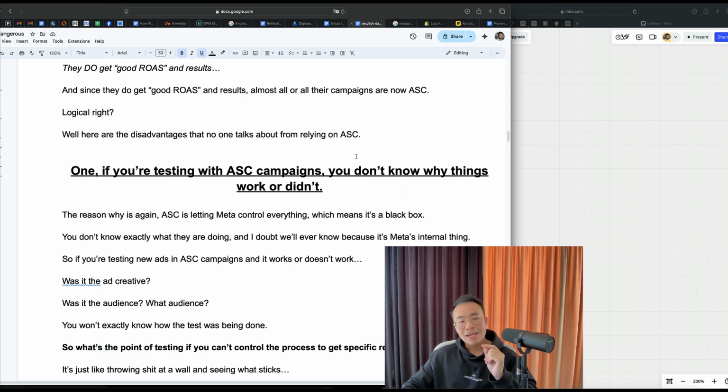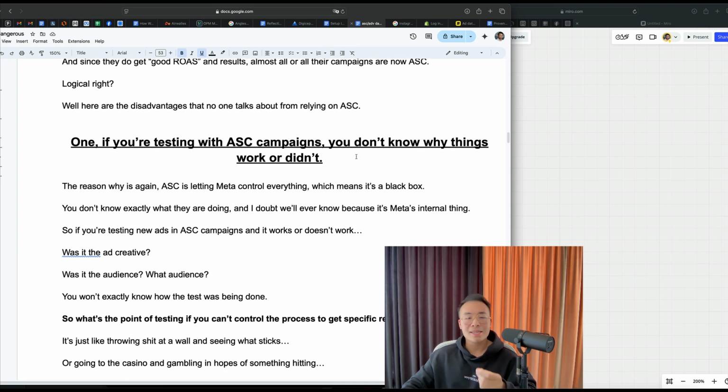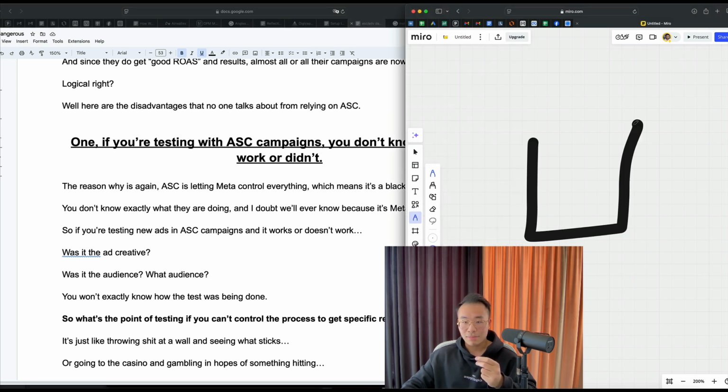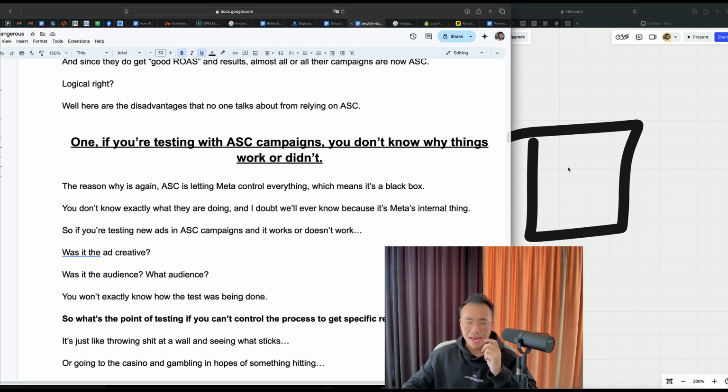One, if you're testing with ASC campaigns, you don't know why things work or didn't. The reason why is, again, ASC is letting Meta control everything, which means it's a black box. You don't know exactly what they're doing, and I doubt we'll ever know because it's Meta's internal thing.